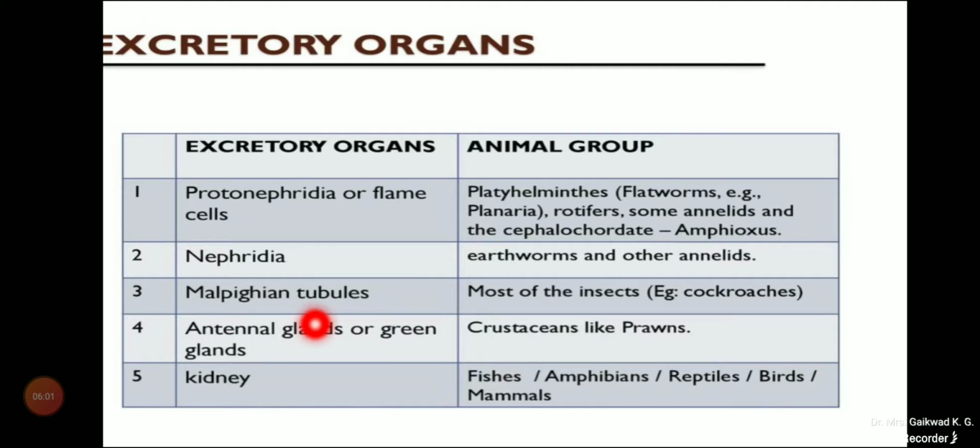Malpighian tubules are found in most insects, like the cockroach. The antennal gland or green gland is present in crustaceans like prawns. Kidneys are the main excretory organ in vertebrates like fishes, amphibians, reptiles, birds and mammals.